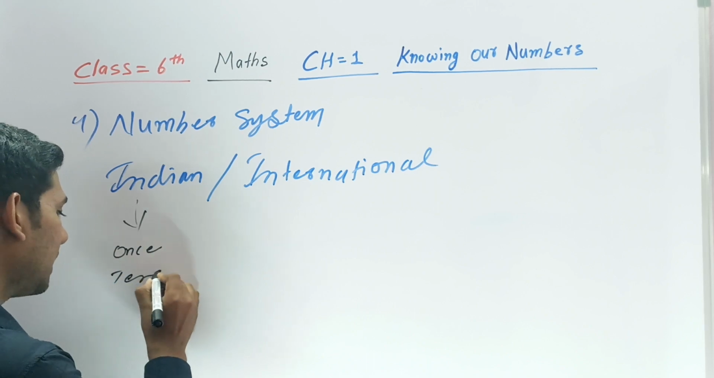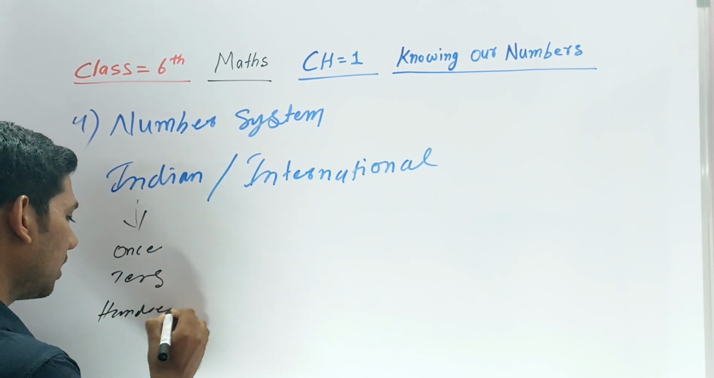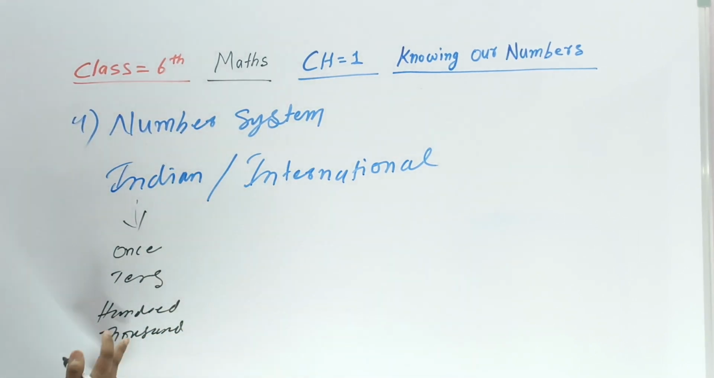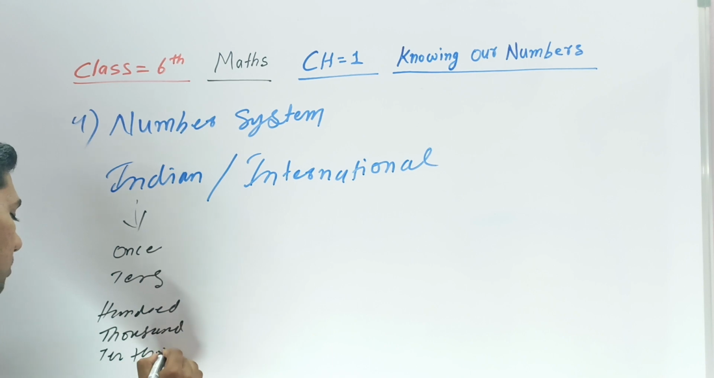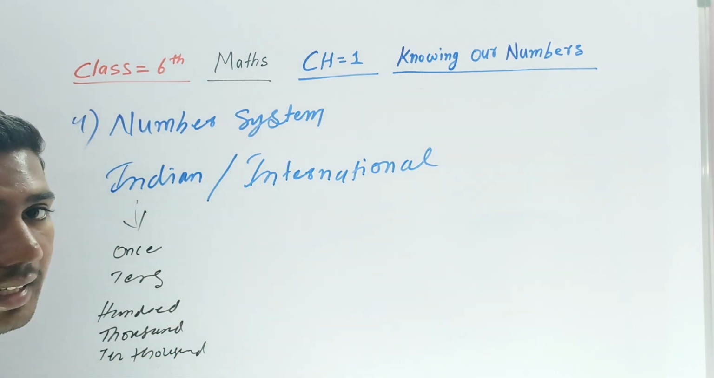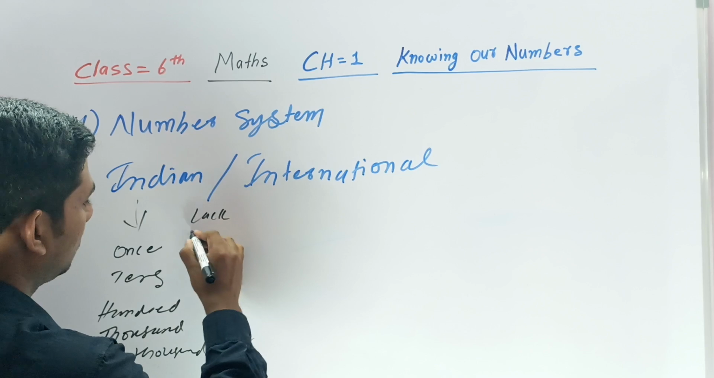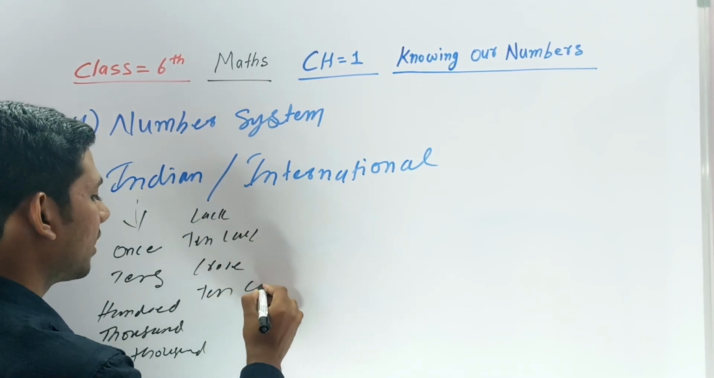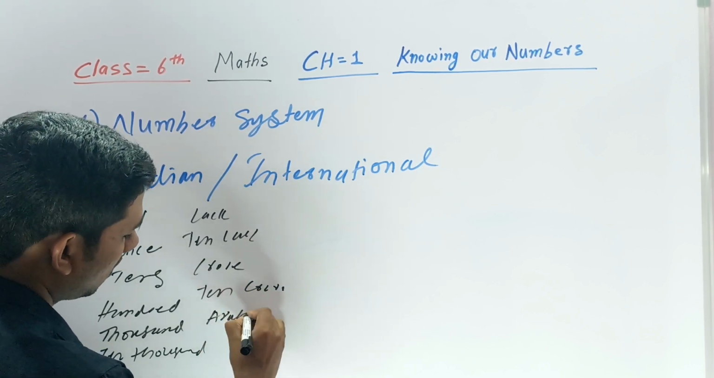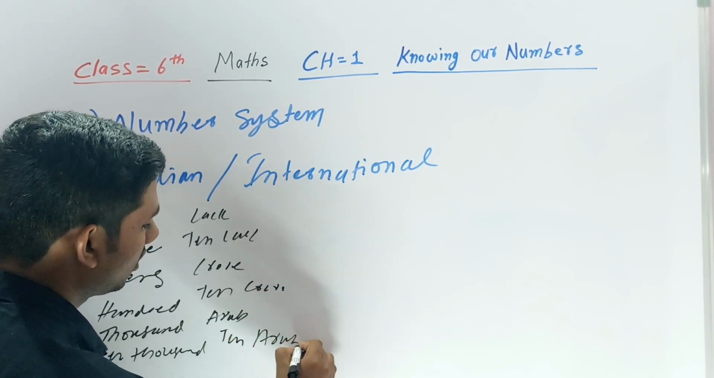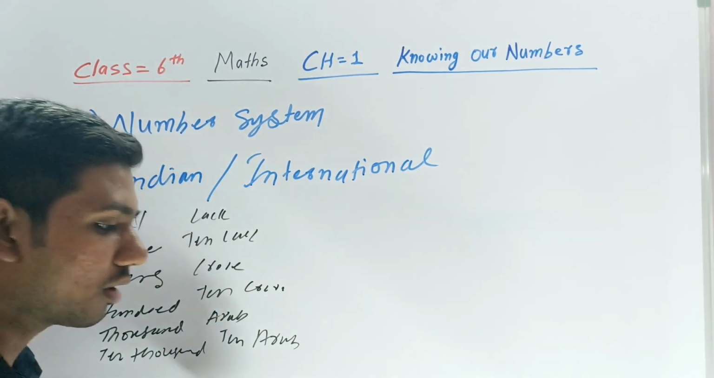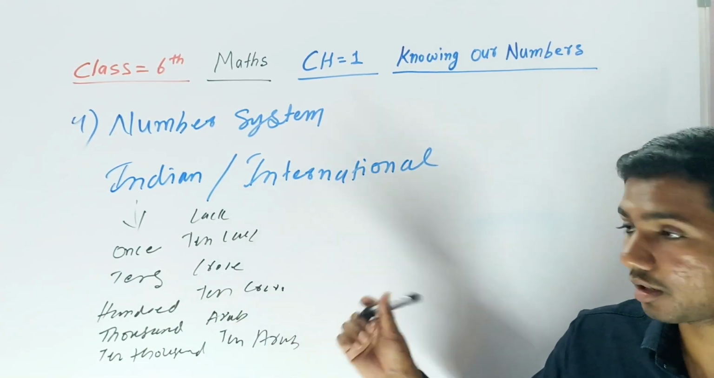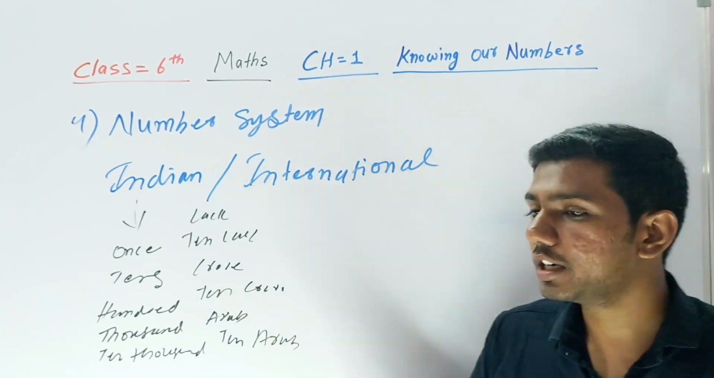Ones, tens, 100, 1000, 10,000, lakh, 10 lakh, crore, 10 crore, arab, 10 arab. These are coming in the Indian number system only. Don't think that after the crore, million and trillion will come in the Indian number system. It's not; they will come in the international number system.